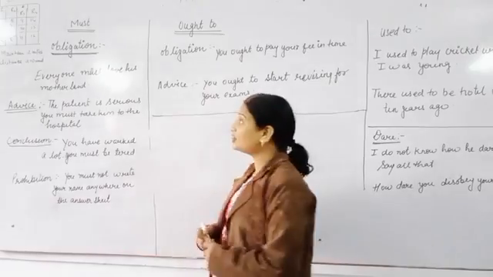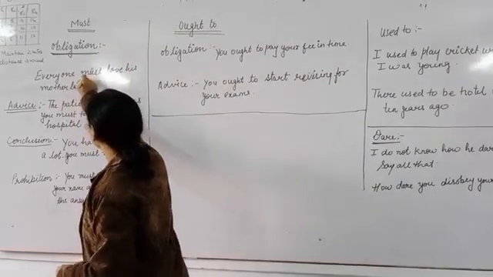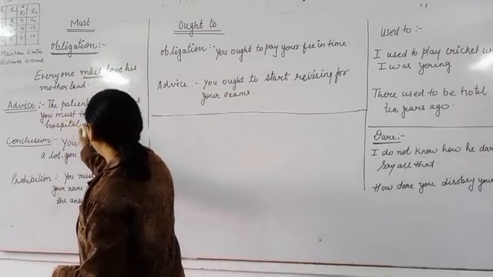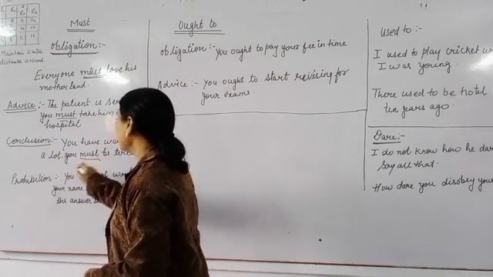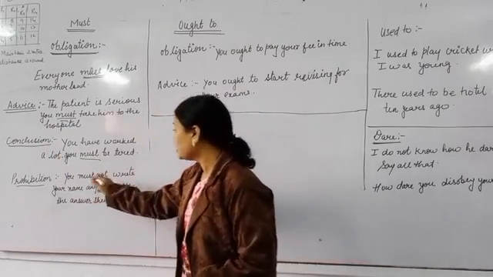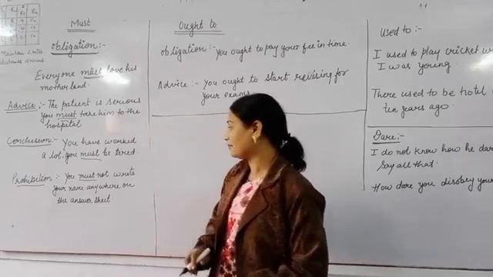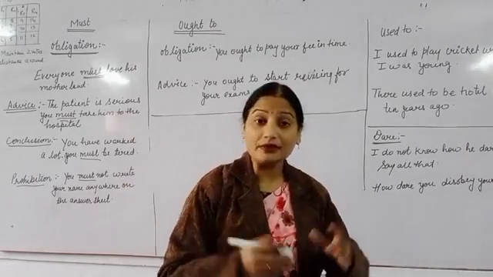Now children, this is the use of must. With obligation, for advice, conclusion and prohibition. Just to stop something, you must not write your name anywhere on the answer sheet.